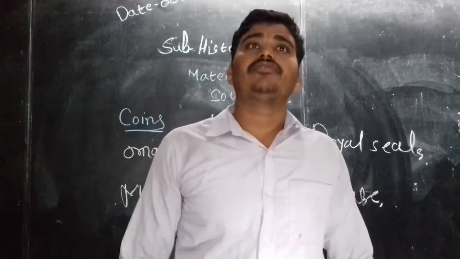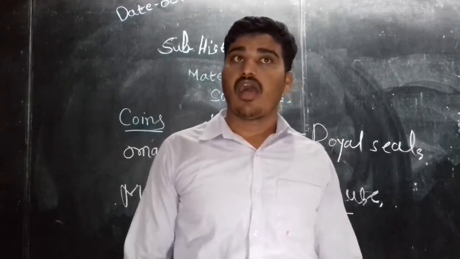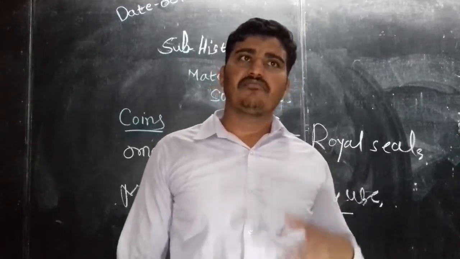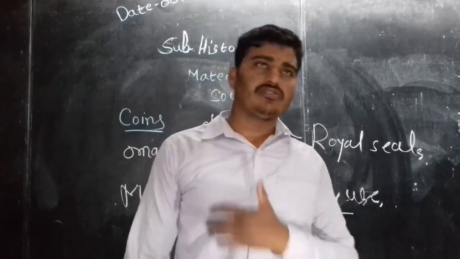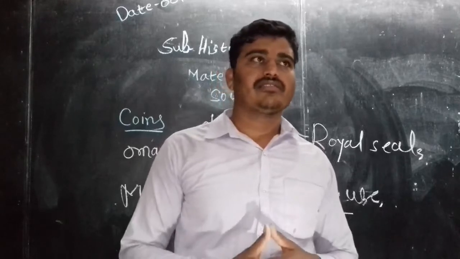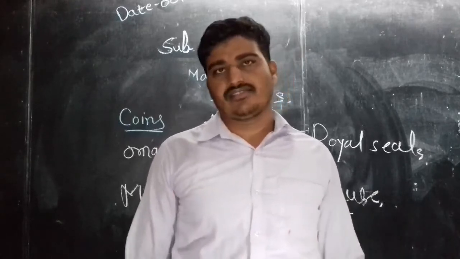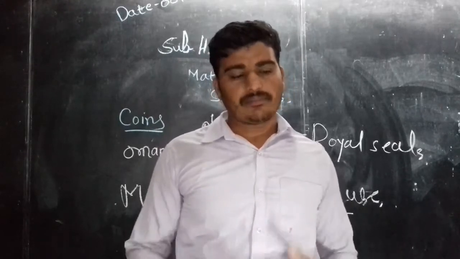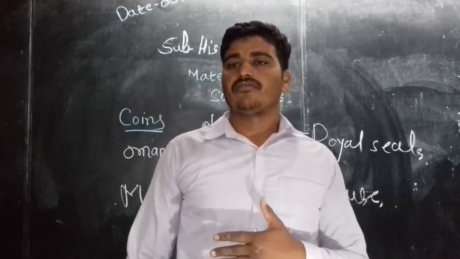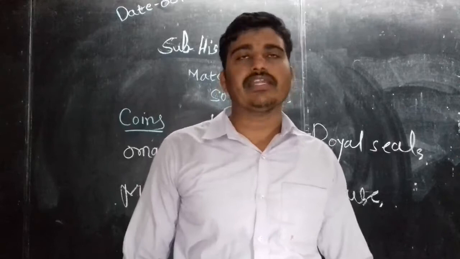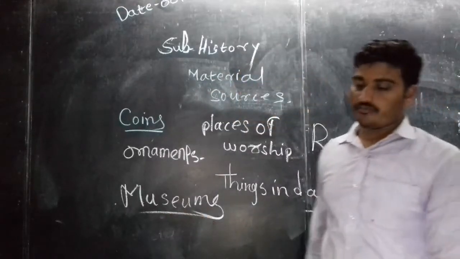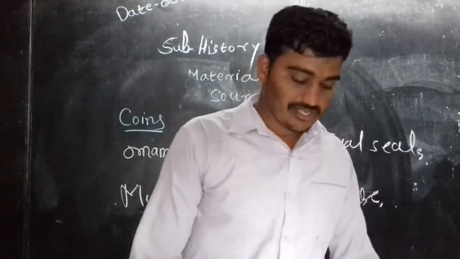We will get so many artillery and weapons and models and statues and many other things, for example skeletons or parts of bones, many things which come into the section of material. These all things we can get in the museums. That is also one of the important points in the sources.